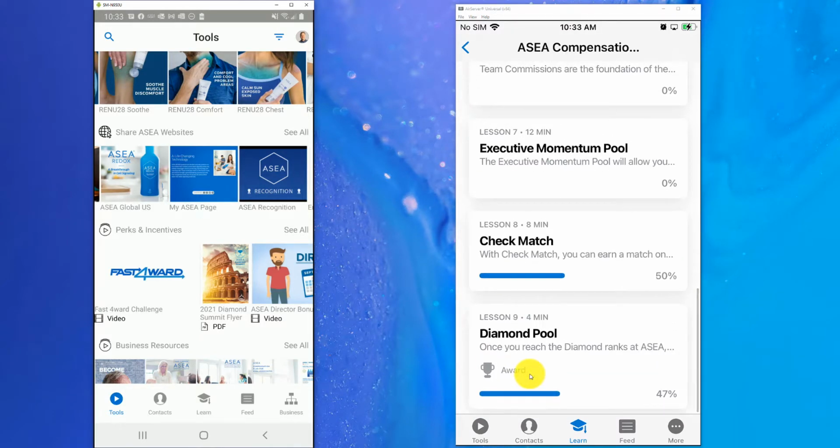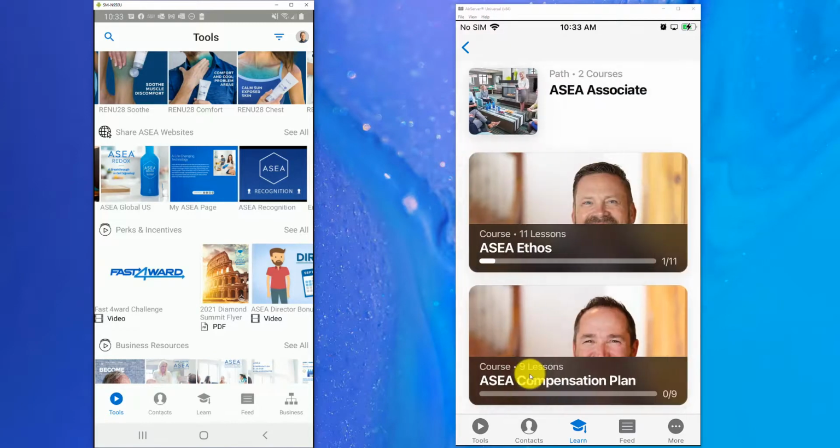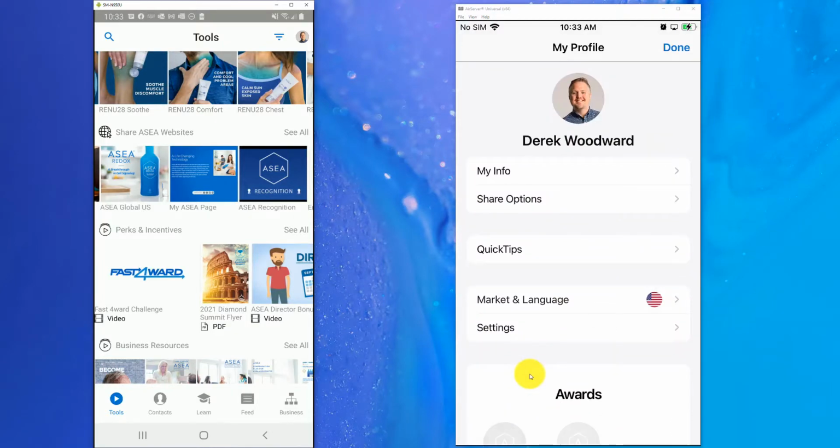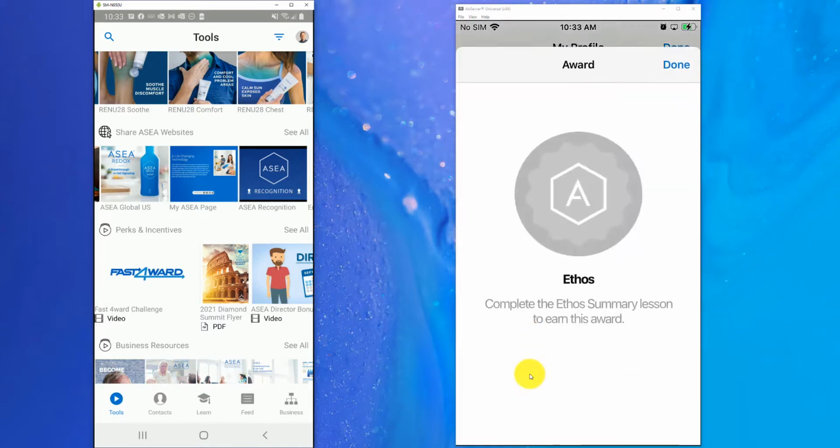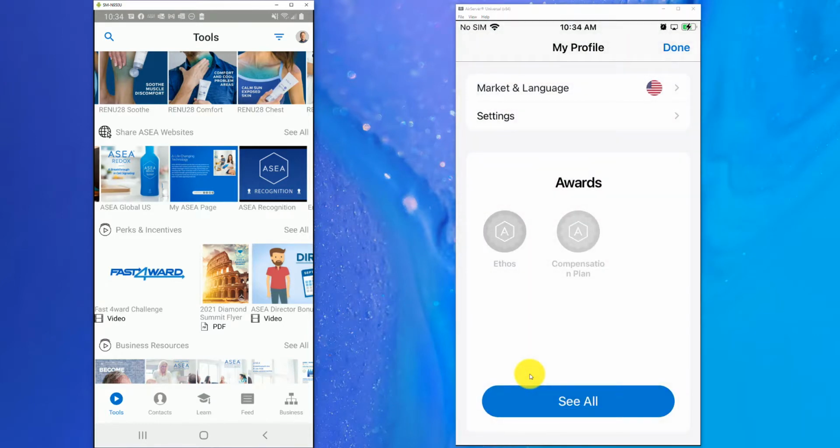And as you finish these lessons, you'll be given an award that you can then showcase there in the app. If you go into your profile here, you can see your different awards that we have here. So as we start going through different trainings and different content, you're going to be able to get a lot of awards. And what's going to be really nice about these awards is they're going to come along with some discount codes for different areas of ASEA. So there's some cool things that we're thinking about and talking about with our sales department to make sure that this is a nice, engaging area where you can learn about ASEA and help others learn about it as well. Very exciting stuff here, guys.